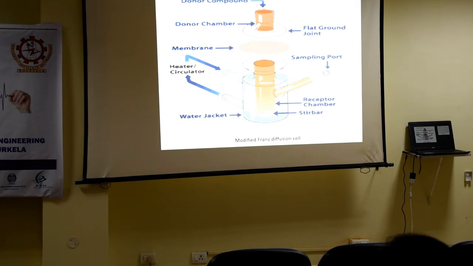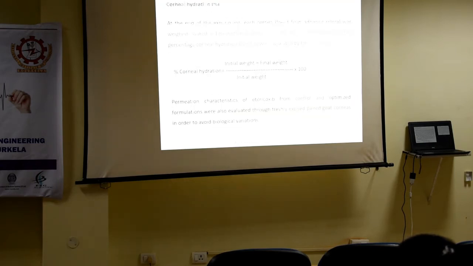Next day it is almost dried. Then we take the weight. So we initially took the wet weight, and now the dry weight. So the initial weight minus the final weight, divided by the initial weight, times 100. This gives us an idea about the percentage corneal hydration.